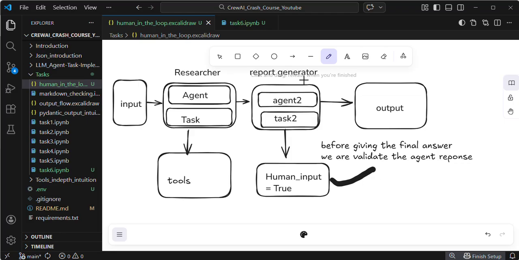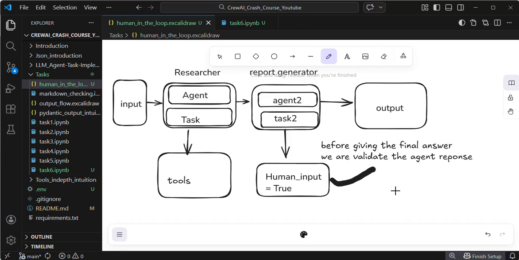So here in the second agent, the final agent, but not only in the final agent, based upon your use case you integrate the human in the loop in any task. You need to understand, not only in the final agent, we can integrate the HITL in any agent, any task. That's the core idea, everyone. And also you need to understand, not every task requires a HITL, that means human in the loop. Not every agent and task requires HITL.